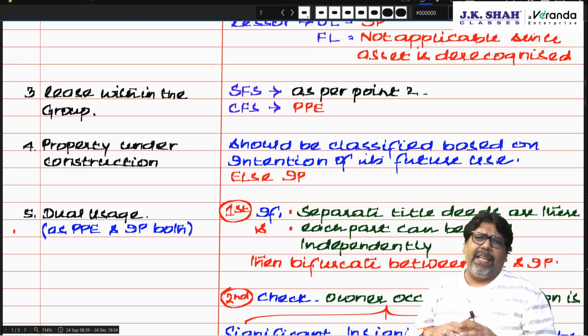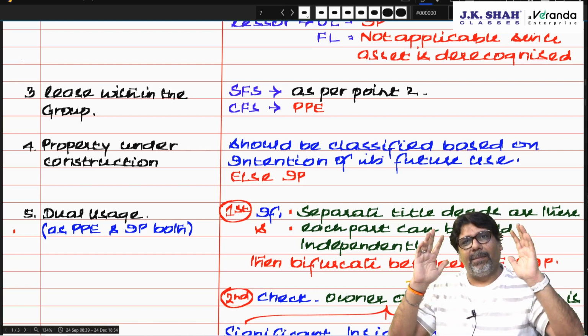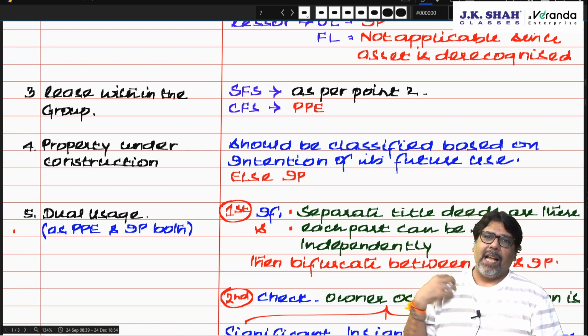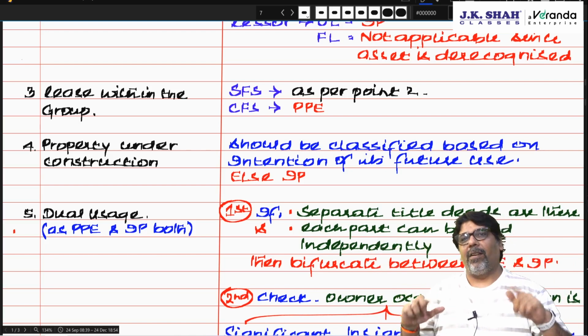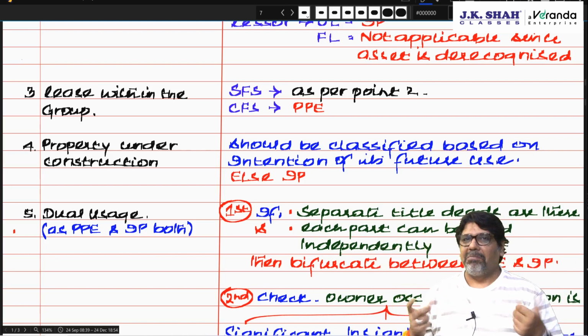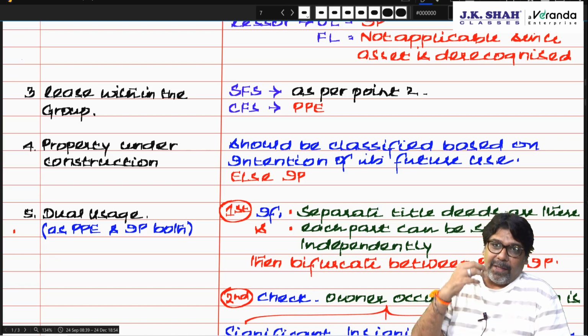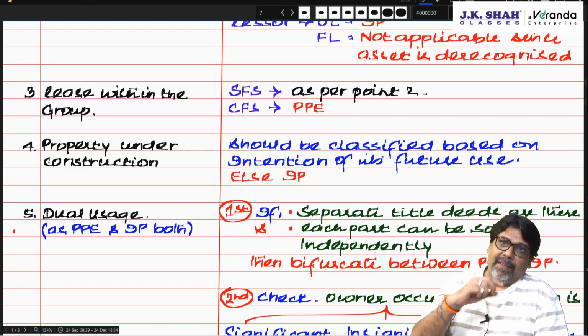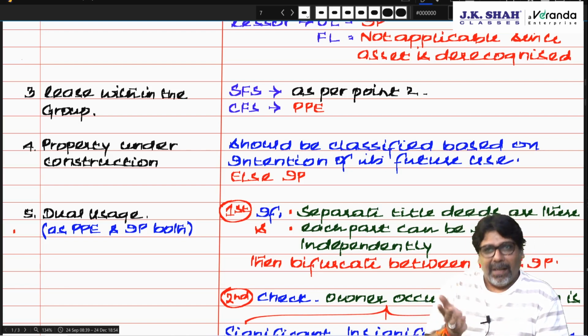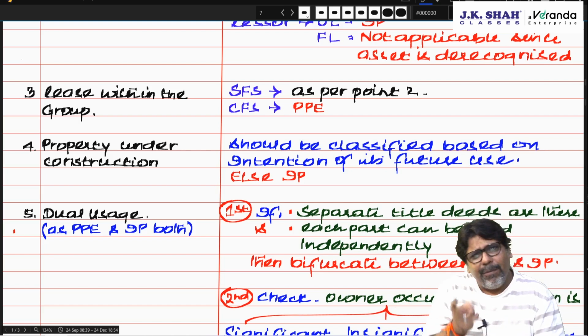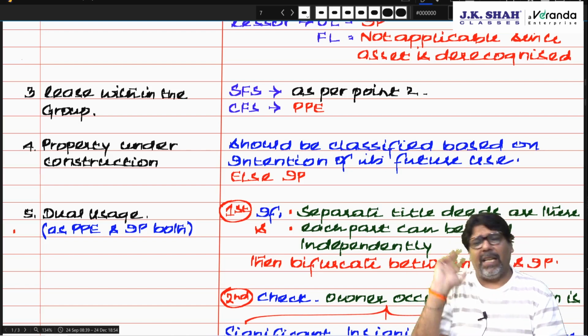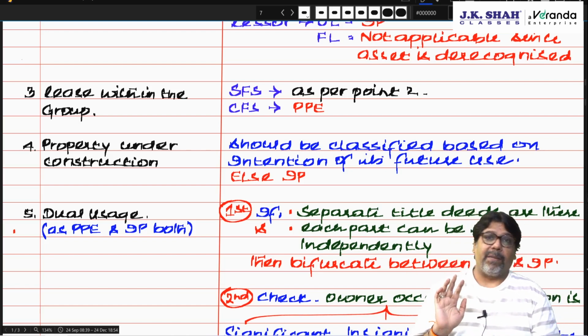You cannot find out significant hours. Suppose property runs for 12 hours a day. I am using it for 6 hours and I am giving out on rent for 6 hours. Then you cannot find out. PPE: I am using it for 10 hours and I am giving it on rent for 2 hours. Investment property: I am using it for 2 hours, 10 hours I am giving it on rent. Am I clear?